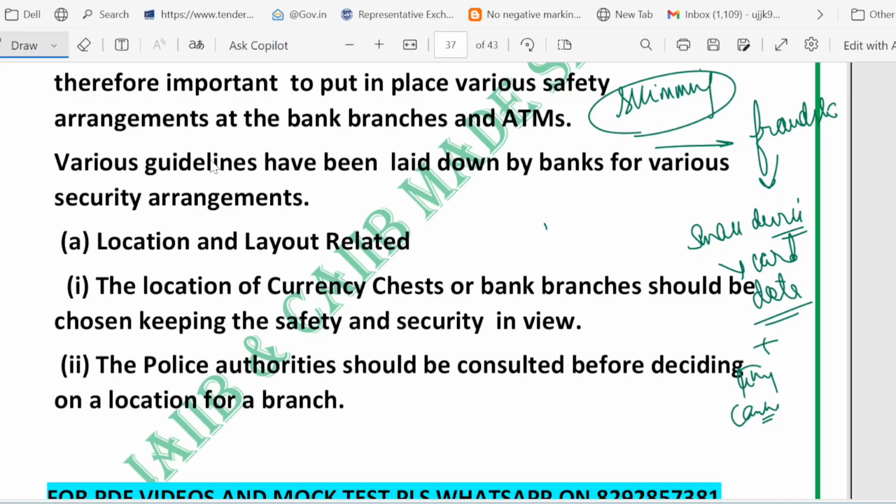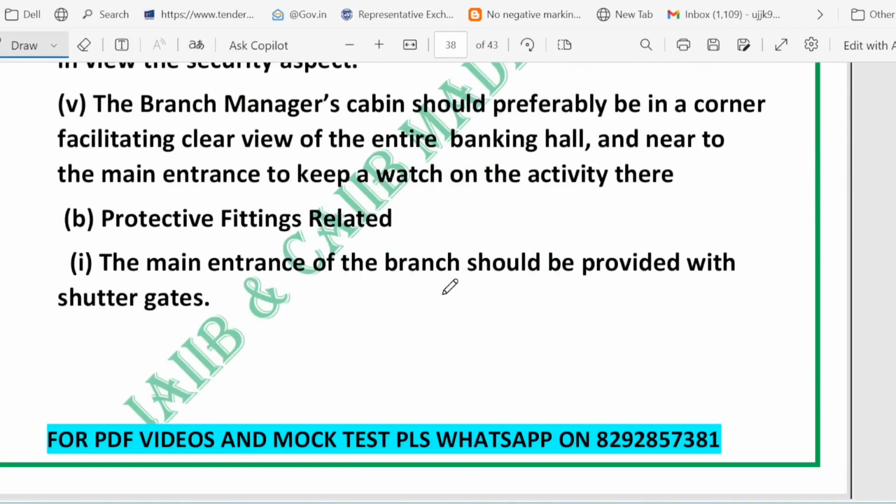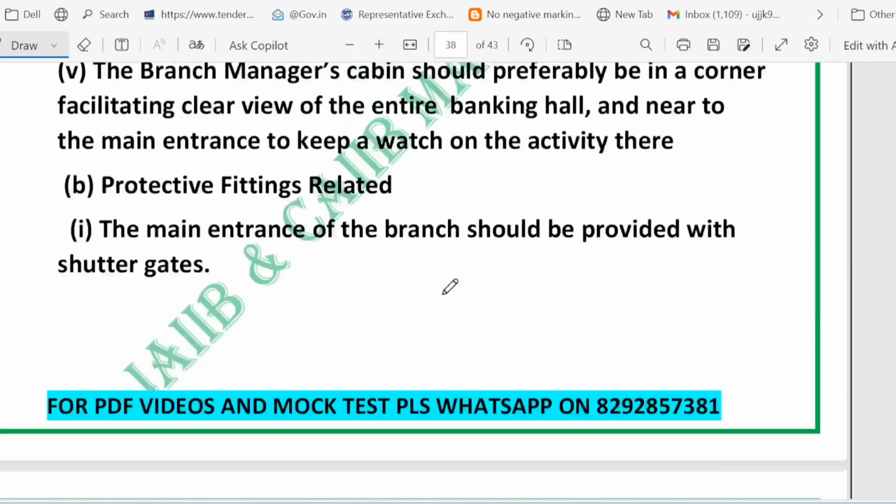Look for any tampering, like a loose card slot, an extra sticker, or an odd device on the keypad. If something looks wrong, don't use it. And there is a role of the bank also: install anti-skimming hardware, regular machine inspection, CCTV, tamper seals, and update software frequently. If anything is suspicious, report immediately to the branch helpline. So I hope this concept about skimming is clear.